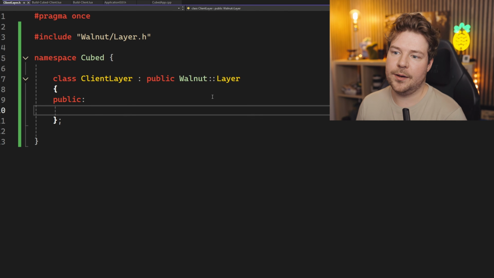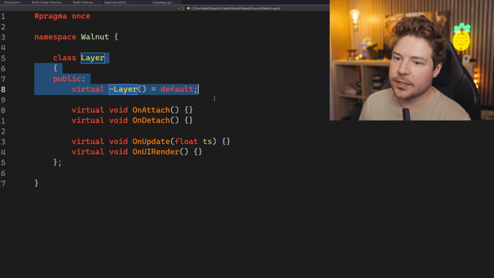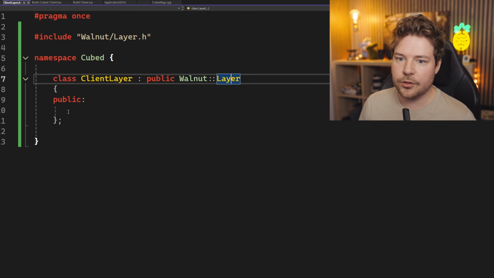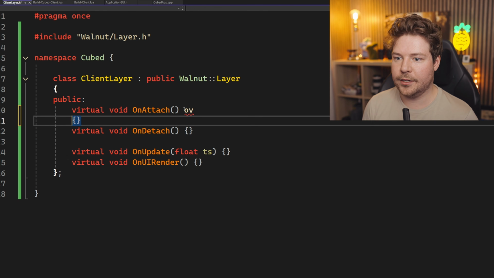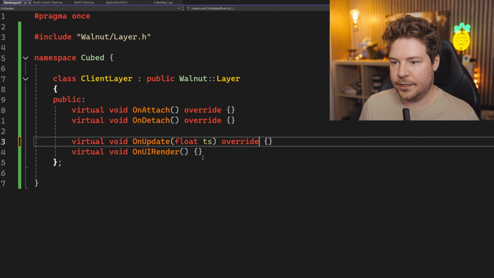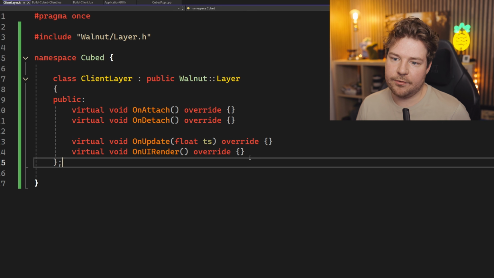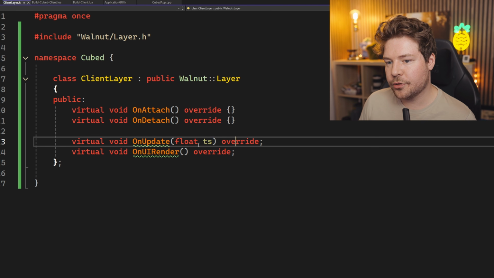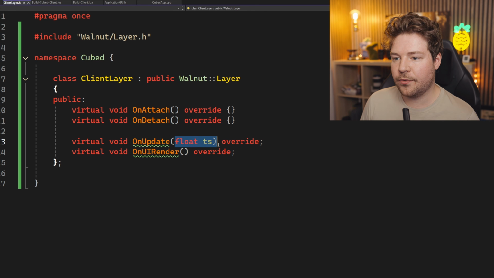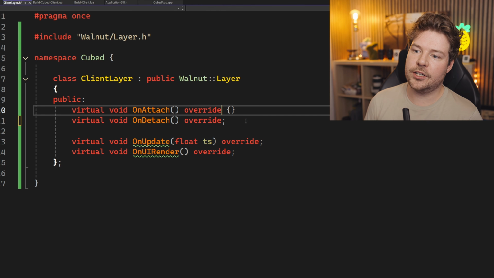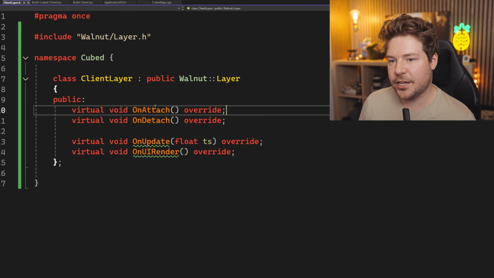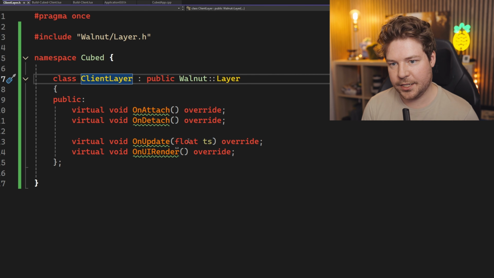And if you actually open up this by just hitting F12 on it, you can see what this gives us. So I could just copy all of this and then I can override it, and you can see that this is what I'm able to do with this. So I can render UI using ImGui. I can do things inside this update function that's called every frame with a time step. And then OnDetach and OnAttach is basically the initialization and shutdown of this particular layer.